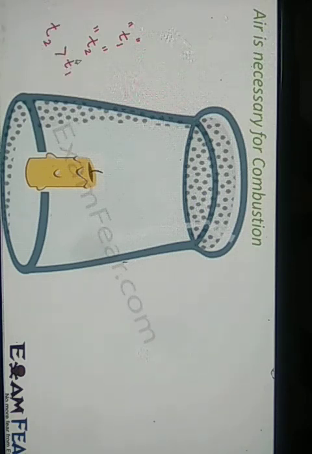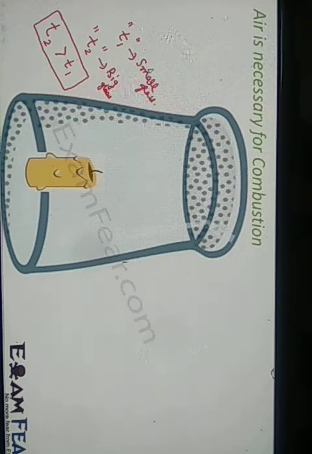That means the time for which the candle stayed lit in the second case is more than in the first case. Why? Because in the second case the glass was bigger, and in the first case it was a small glass. When the glass was small, there was a smaller amount of air and less oxygen available, so the candle could light only for some time.